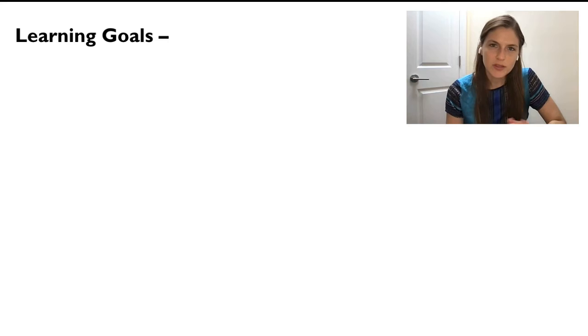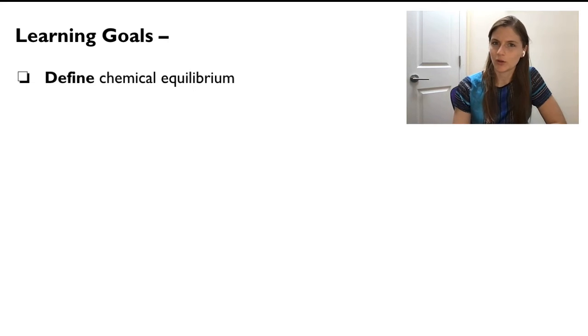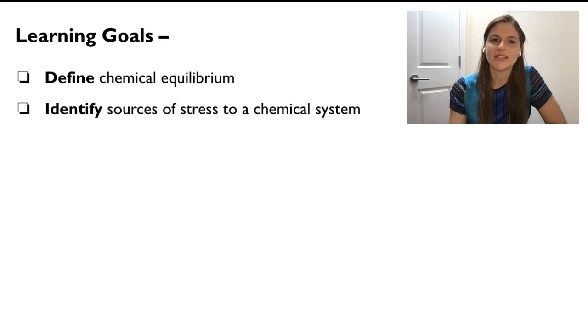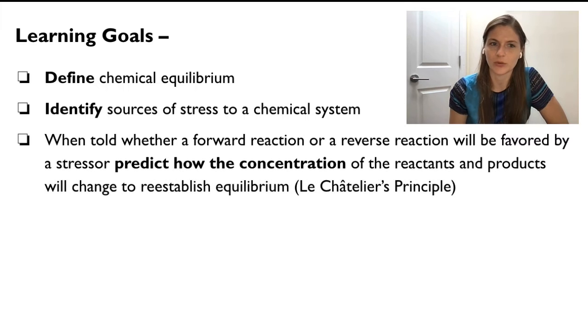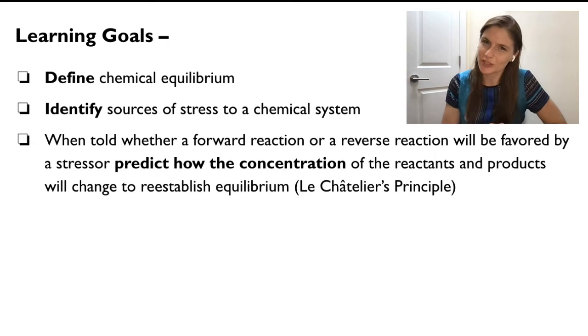So the learning goals for this video are to define chemical equilibrium, to identify sources of stress to a chemical system that might cause the reestablishment of equilibrium, and when told whether a forward reaction or a reverse reaction will be favored by a stressor, predict how the concentration of the reactants and the products will change in order to reestablish equilibrium. In other words, explain Le Chatelier's principle and make predictions using it. Let's get to it.